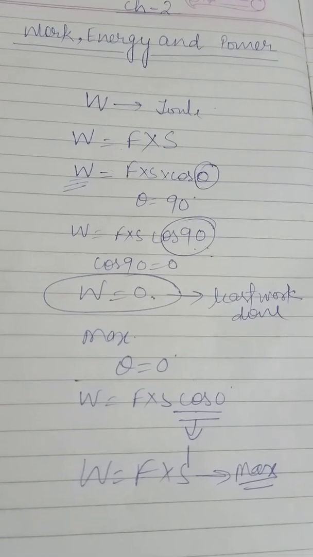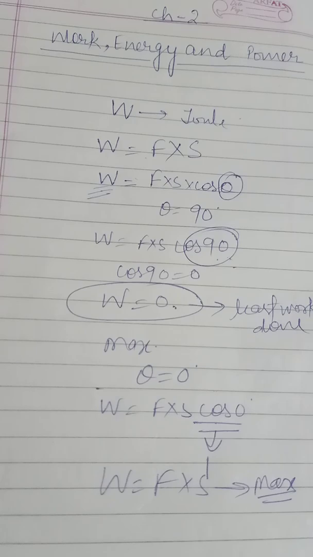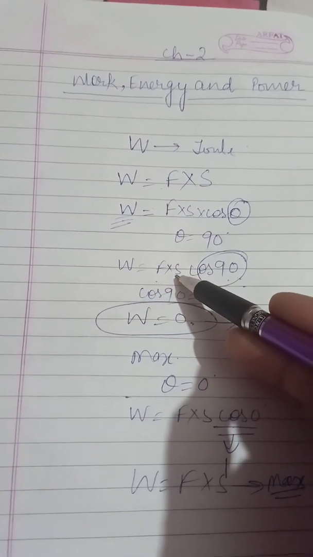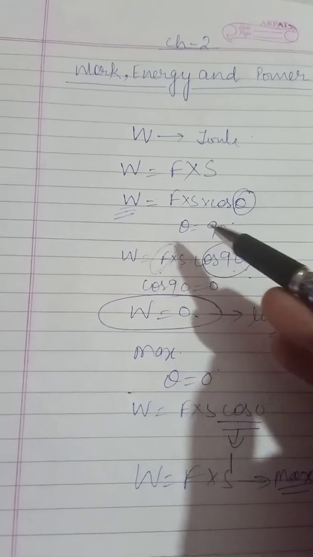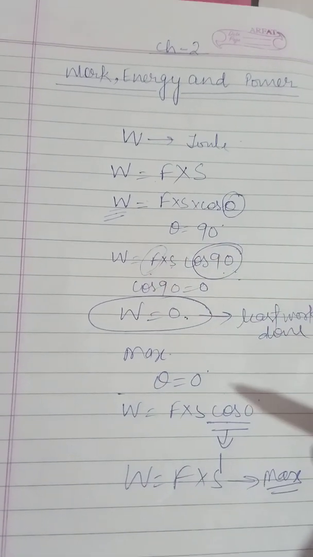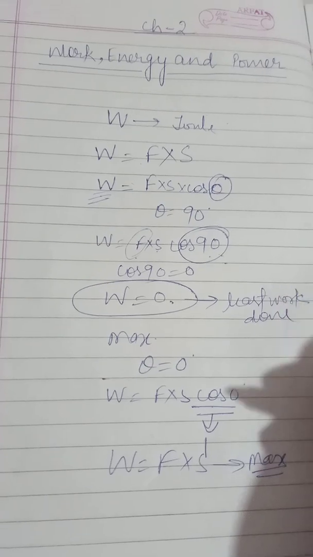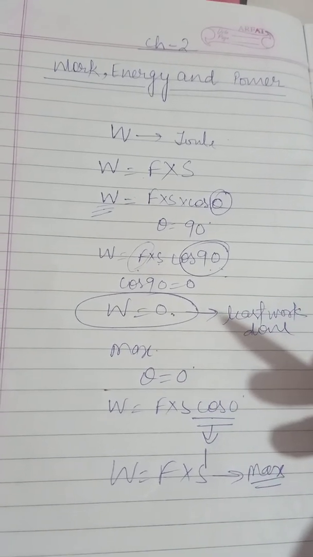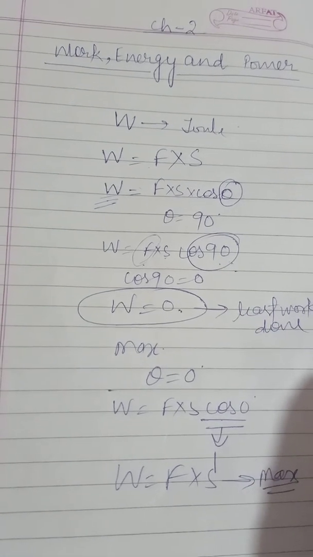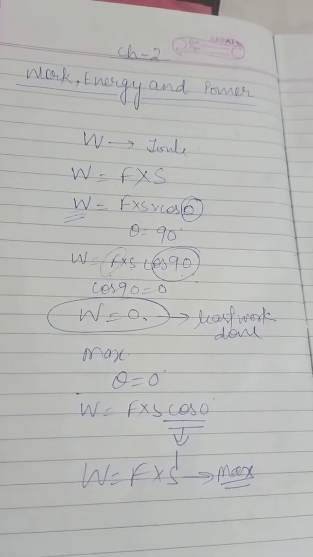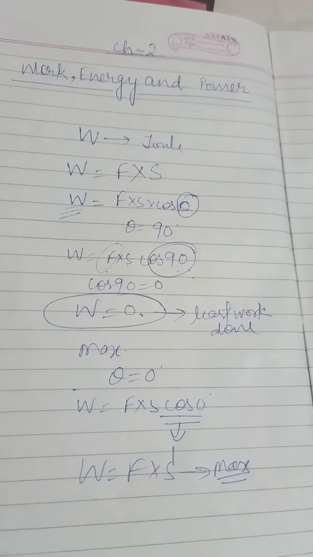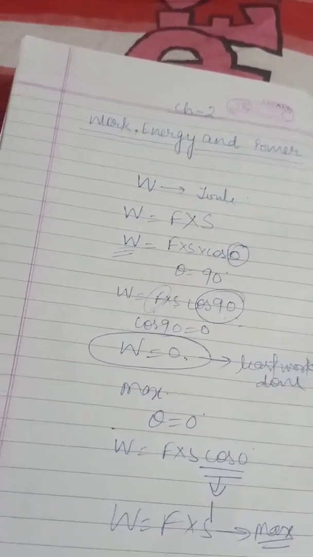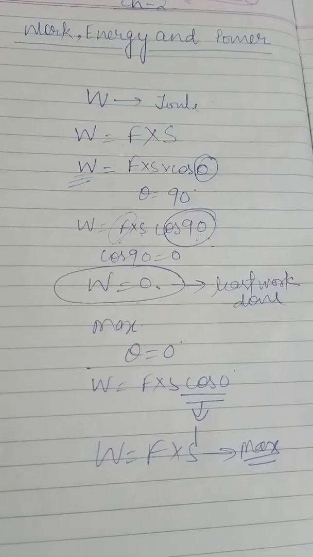So by this formula we can say that the work done depends on two factors, that is force and displacement. If more force is applied, then we get more work done. If there is more displacement, then more work will be done.